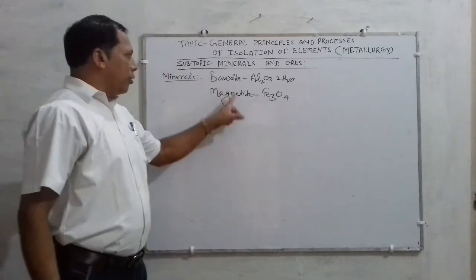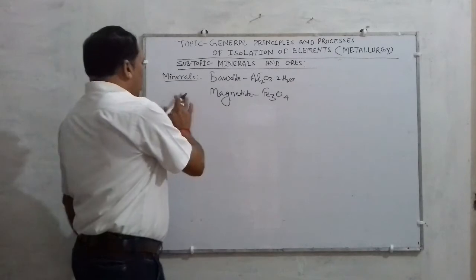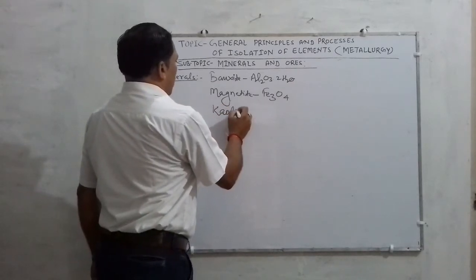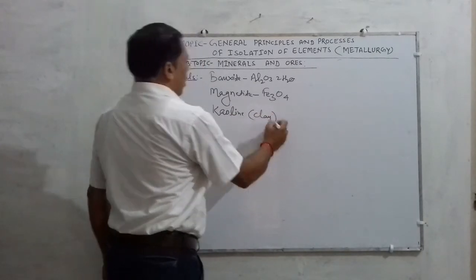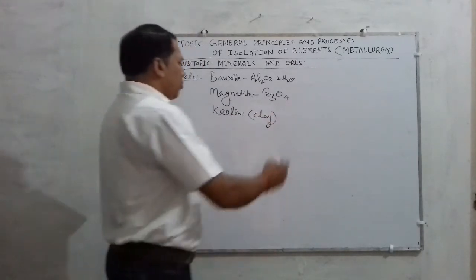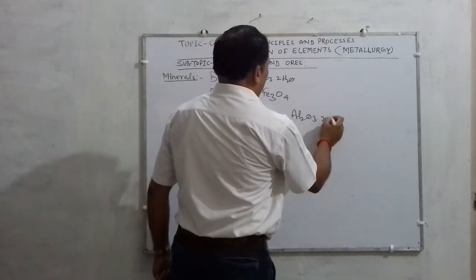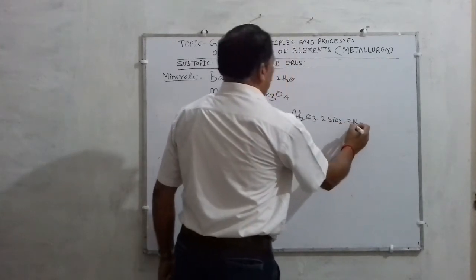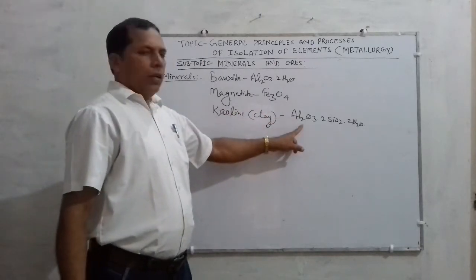So this is also an example of a mineral. You have also heard the name of kaolin. Kaolin is also called clay, and its formula is Al2O3·2SiO2·2H2O. Alright? This is kaolin or clay.